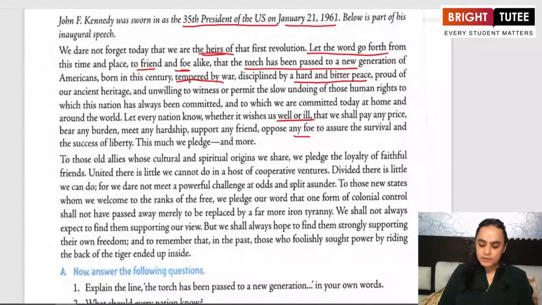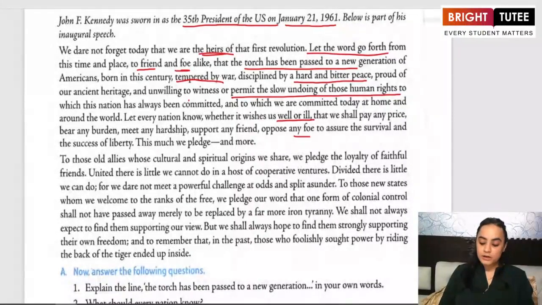They are unwilling to witness or permit the slow undoing of those human rights to which this nation has always been committed. Permit the slow undoing of human rights means that they are sure, they are confident that whatever human rights ought to be delivered to the people, they are going to work in that direction.